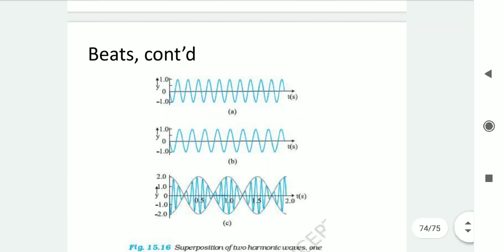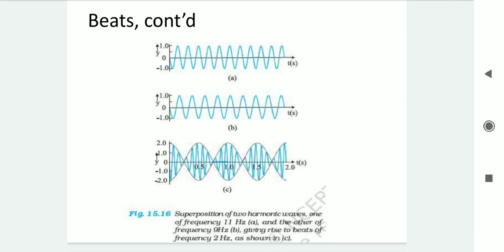Let us go through the diagram of the same. We are taking a superposition of two waves. The first wave A, represented here, has a frequency of 11 Hertz, and the other wave, shown in diagram B, has a lesser frequency of 9 Hertz. As a result, the third diagram is defined by the combination of the two waves. It illustrates the superposition law. Its beat frequency is equal to nu 1 minus nu 2, that is 11 Hertz minus 9 Hertz, which means it is carried out by 2 Hertz of frequency.